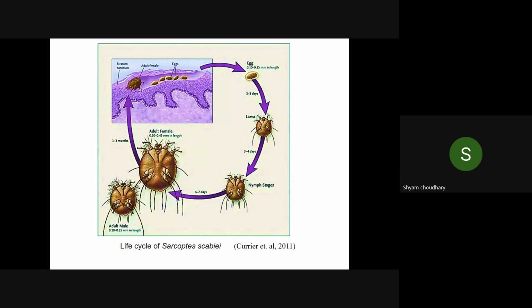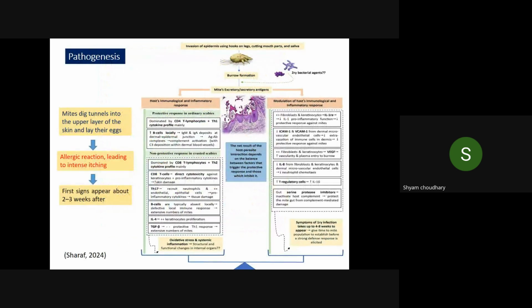This picture is showing its life cycle. I'm not going into detail about the life cycle. We directly move to pathogenesis: how this mite might infect and cause pathogenesis in the body. First, the mite and eggs invade the epidermis, then burrow in the skin cells, and excrete or secrete antigens. They cause inflammation and allergic reaction, which causes intense itching.